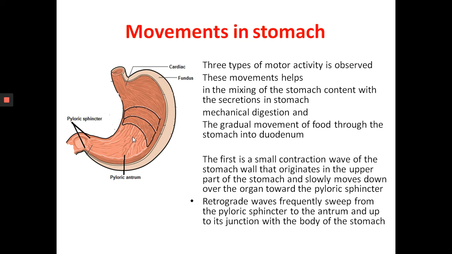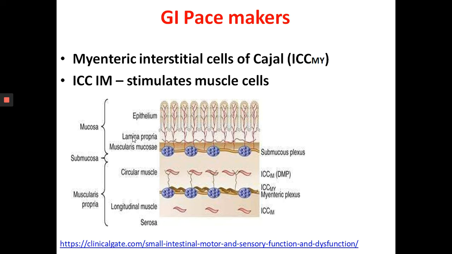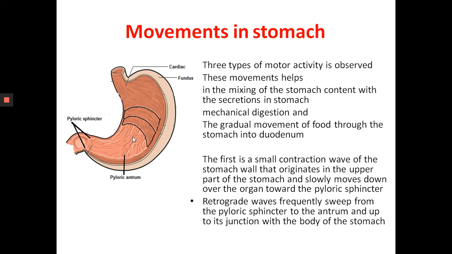The second type of motor activity is also a contracting wave, but it is peristaltic in nature. The contraction originates in the upper part of the stomach and is slowly propagated over the organ towards the pyloric sphincter. This type of gastric contraction produces a deep indentation in the wall of the stomach. So the previous one was a bit milder, but this one produces a deep indentation. The wall goes quite a lot inside.